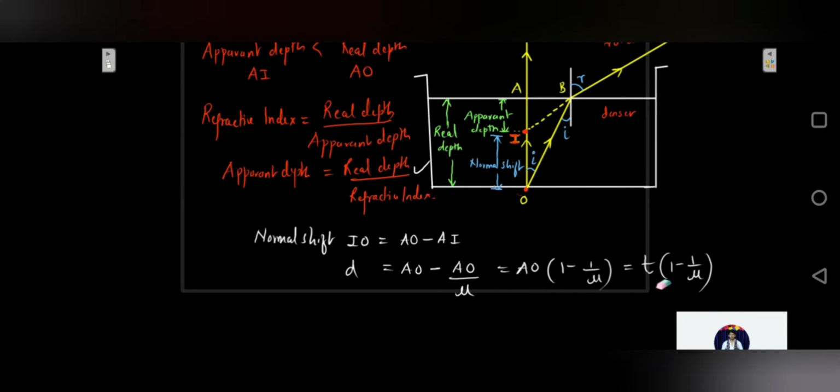So it is quite clear from this formula that the normal shift in the position of an object when seen through a denser medium depends upon two factors. One is the real depth, that is T, or the thickness of the refracting medium, and the second is the refractive index of the denser medium. So the higher the refractive index of the denser medium, the greater will be the normal shift, or apparent shift, D.